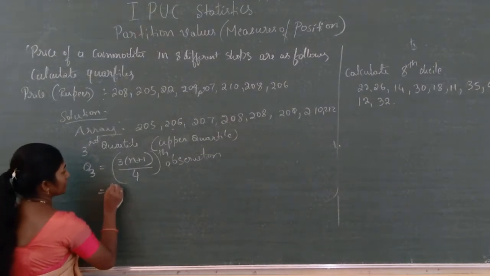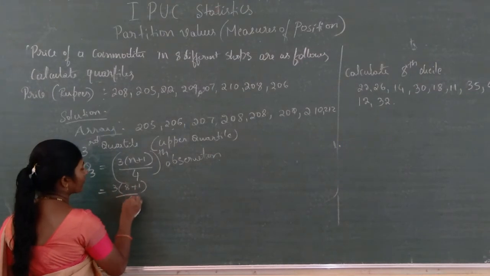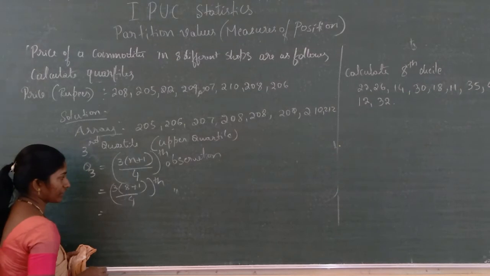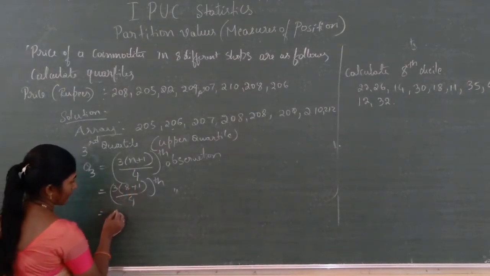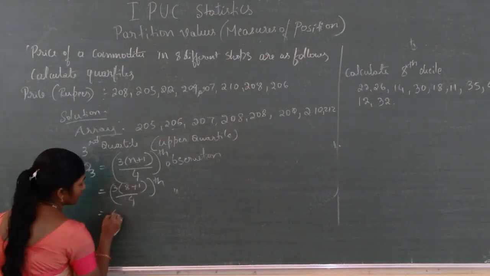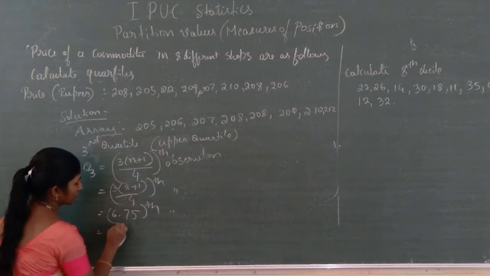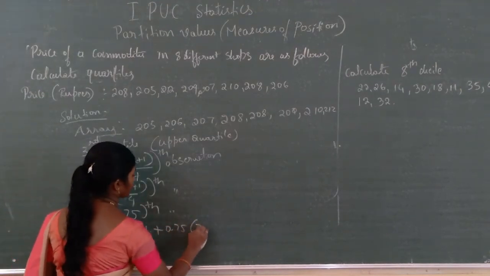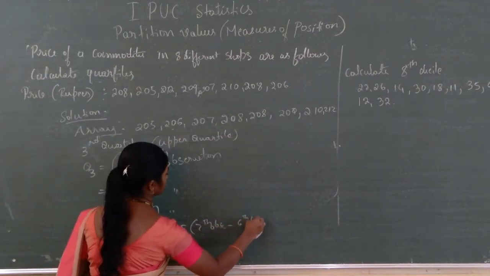3 into small n, 8 plus 1, divided by 4th observation, that equals 9 into 3, 27 divided by 4. Here the final answer is 6.75, this much of observation. The sixth observation plus 0.75 into the 7th observation minus the 6th observation.